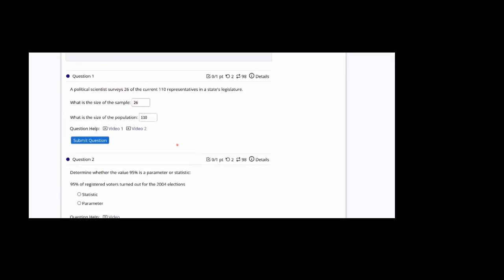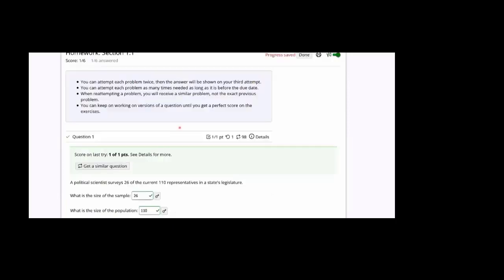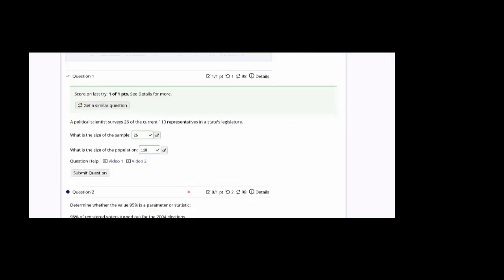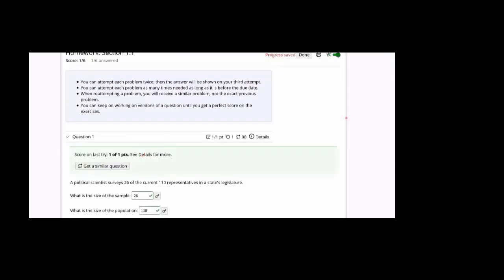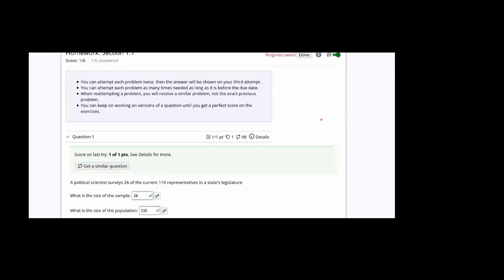And again, some of them have key terms, some of them say read this, watch the video, and so on and so forth. So I submit the question and it check marks or it tells me it's wrong. And if it's wrong, I get a similar question to do. And I go to the next example and the next example and the next example, and I say I'm done. However, before I do that, something comes up.